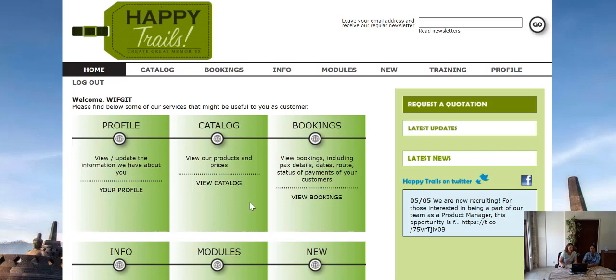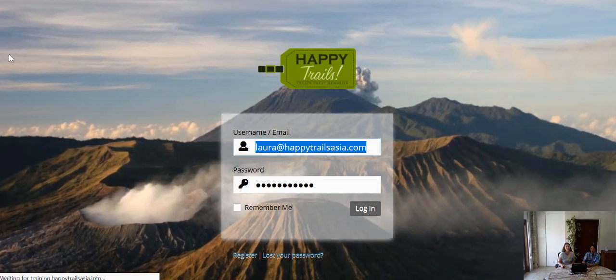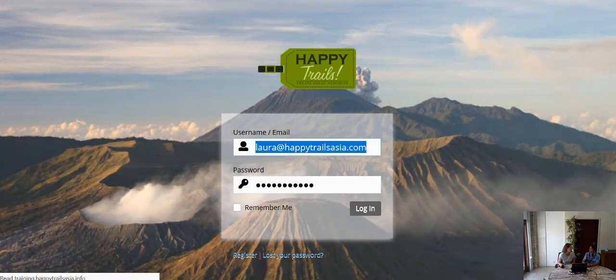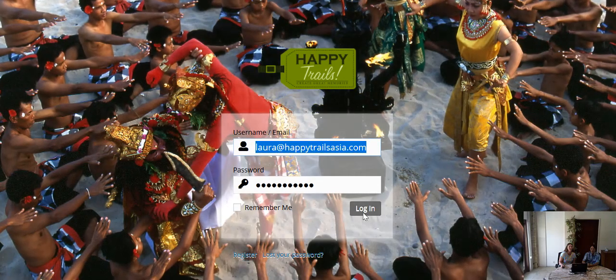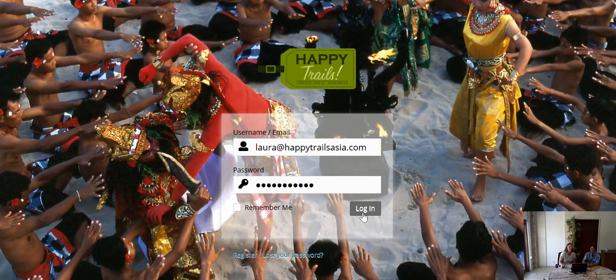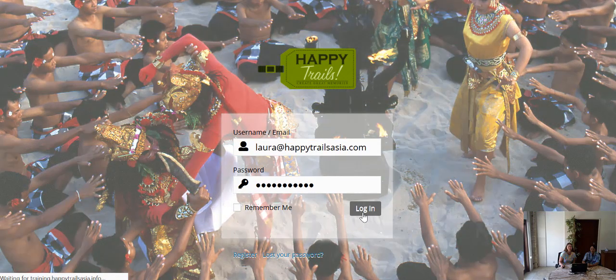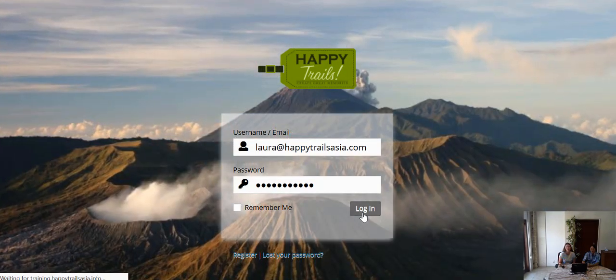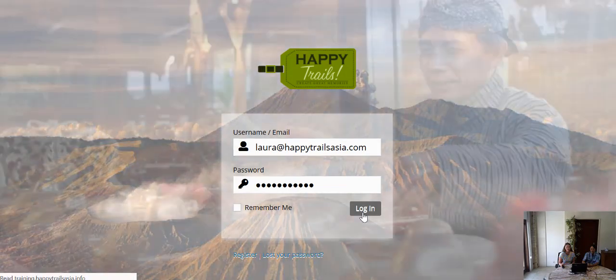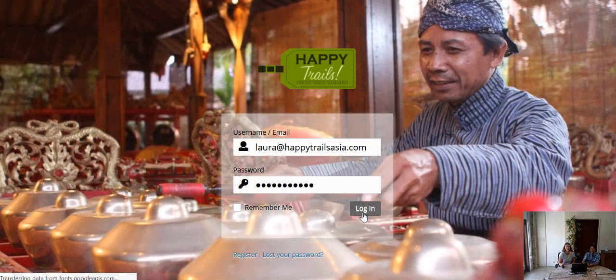So here you see the home page of our extranet, and in order to get to our training platform, we have here a new tab. See that one over here? You can just click that one, and then you will come here to our training platform where you can just use the same login data. You just click here login. And then you come to our beautiful training platform.